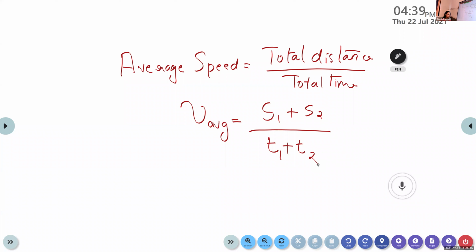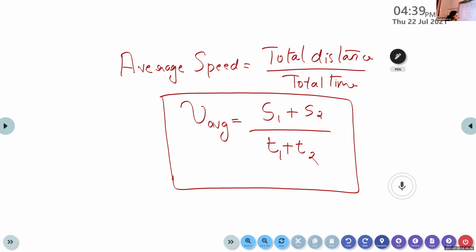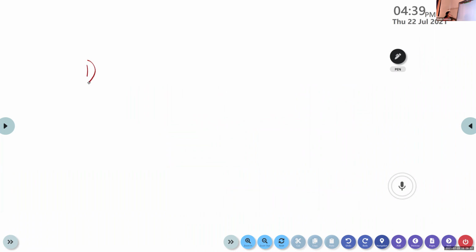Okay. So now we are going to discuss the different cases for calculating the average speed. So the first case, suppose an object travels from A to B with a speed nu1 at a time t1, and from B to C with a speed nu2 and time t2.